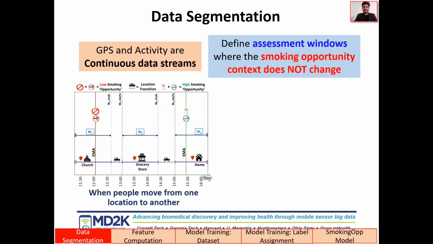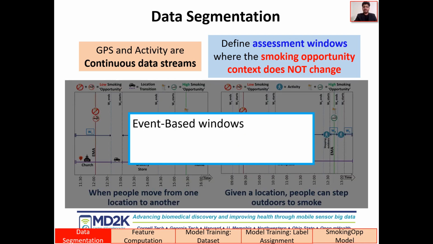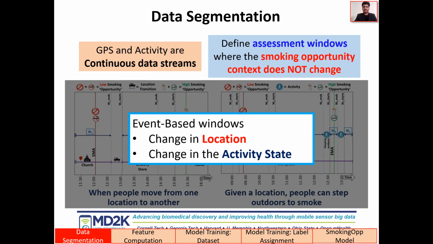We observe that smoking opportunity context may change when a person moves from one location to another, or in the given location, the person can just step outdoor to change the smoking opportunity context. Based on these observations, we develop event-based windows specifically based on change in location and change in activity states at a given location.